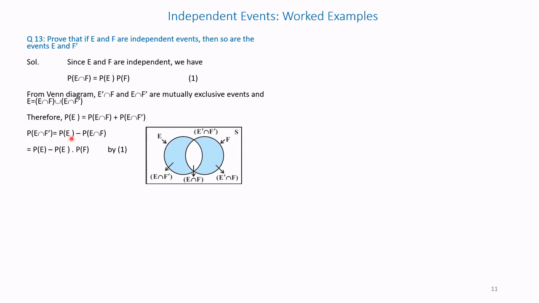That is probability of E minus probability of E into probability of F. Taking P of E common, it becomes 1 minus probability of F. Simplifying, 1 minus probability of F is probability of F dash.